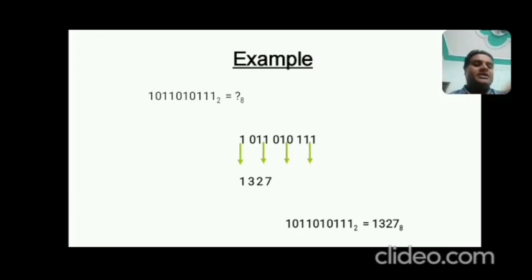If you have this binary number, just starting from the right, make triplets of bits. Now taking the last one, 111, and then 010, and then 011, and in the last you have only 1, you may add 00 before the 1. So the rightmost 111 has the value 7, 010 has the value 2, 011 has the value 3, and 1 has the value 1. So this binary equivalent value will be 1327 in octal.